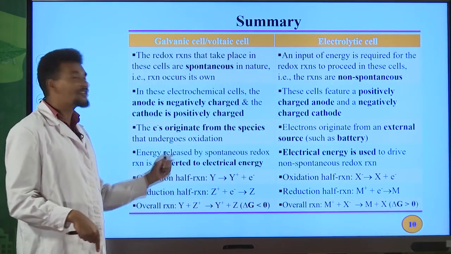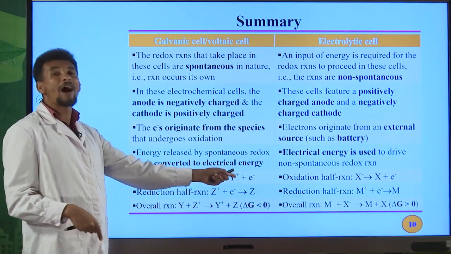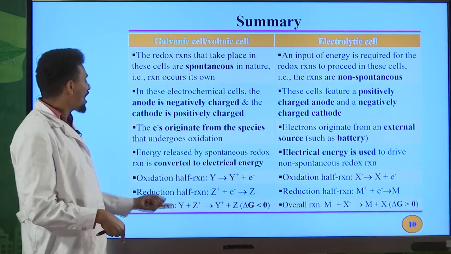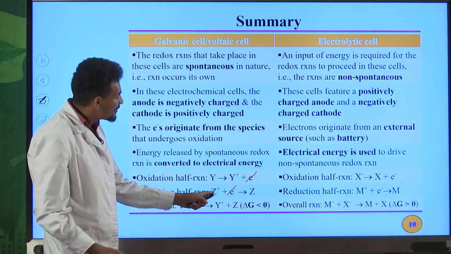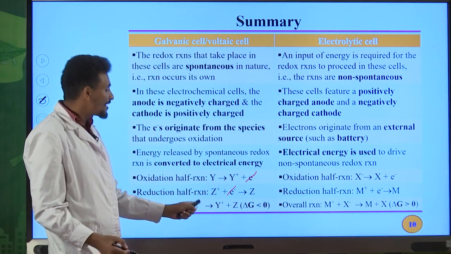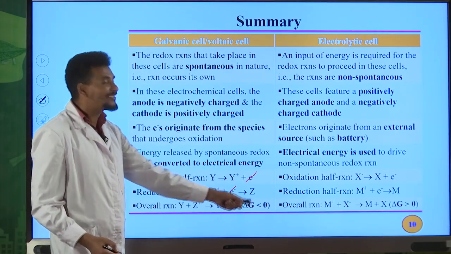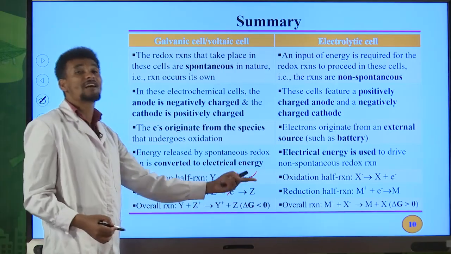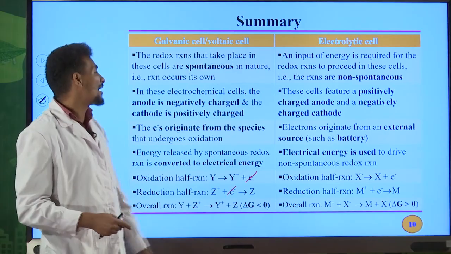So this is your oxidation reaction in galvanic cell or in voltaic cell: Y goes to Y+ plus 1 electron. Reduction reaction: Z+ plus electron gives Z. Cancel this electron with this electron, then the overall reaction is Z+ plus Y gives Z plus Y+. Delta G for this chemical reaction is less than 0. If delta G is less than 0, the reaction is a spontaneous chemical reaction.